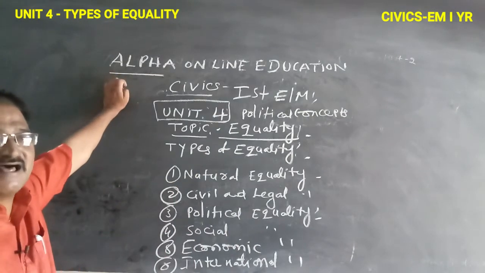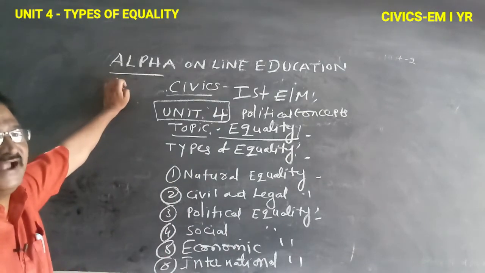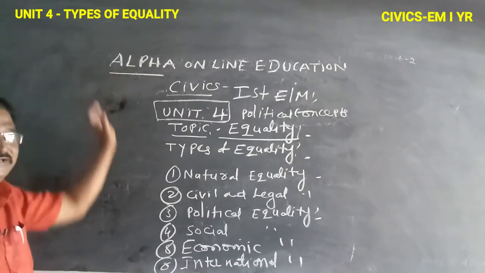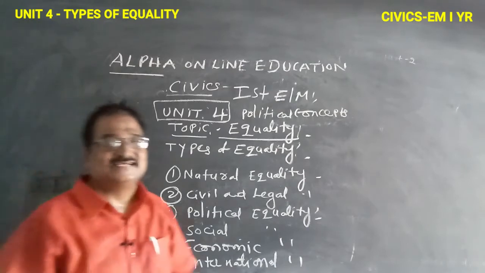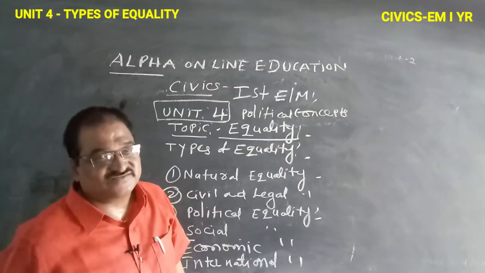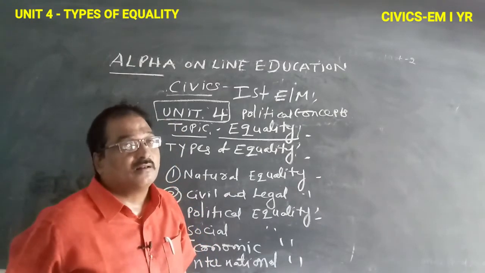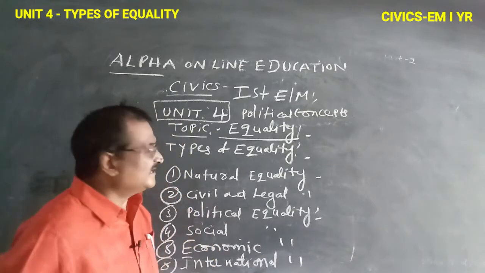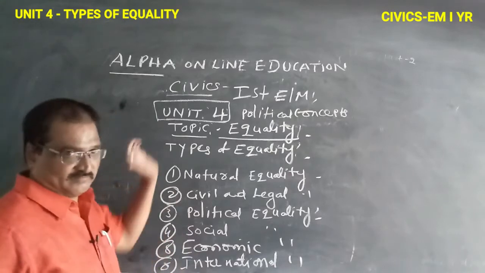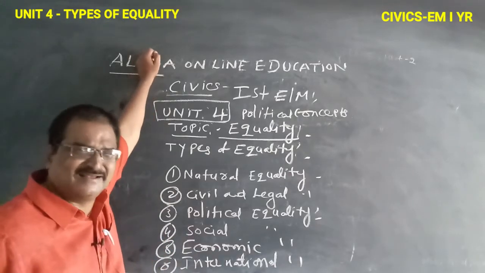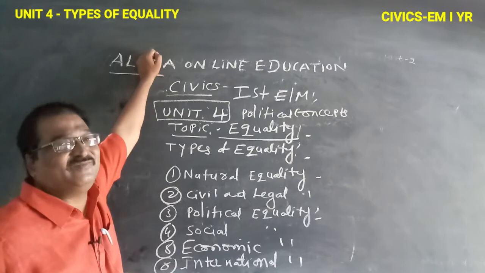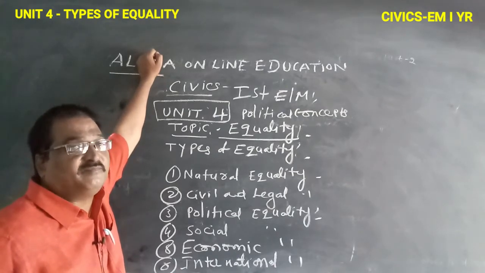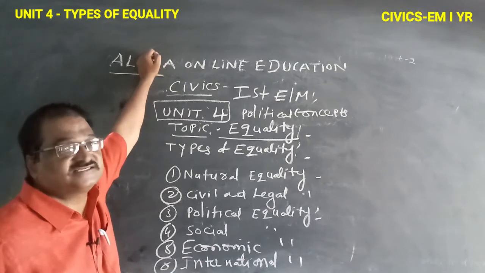In these concepts, one is law, another is liberty, the third one is equality, and the fourth one is justice. These four are political concepts. I completed the law: the meaning of law and the sources of law.